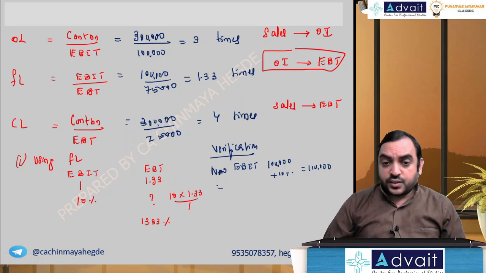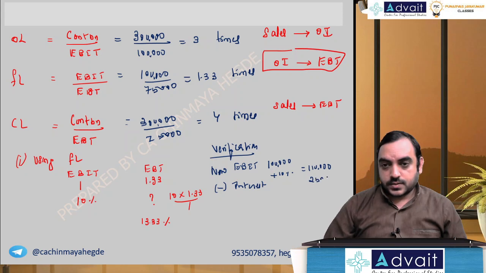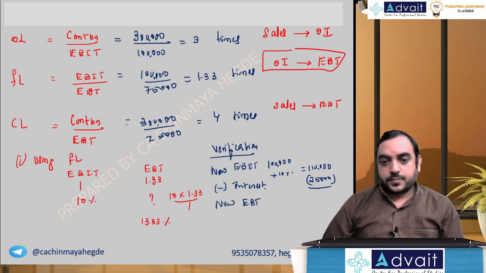Less interest. Interest will remain the same, 25,000. So what will be the new EBT? 1 lakh 10 minus 25, 85,000.